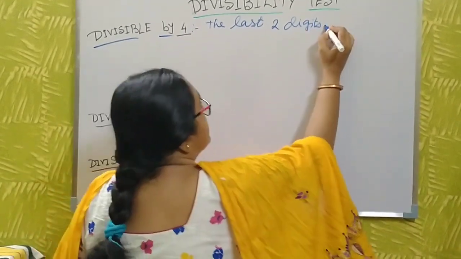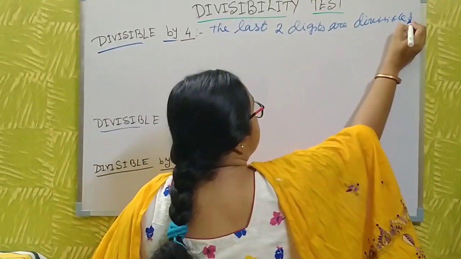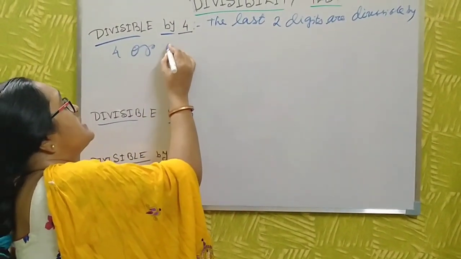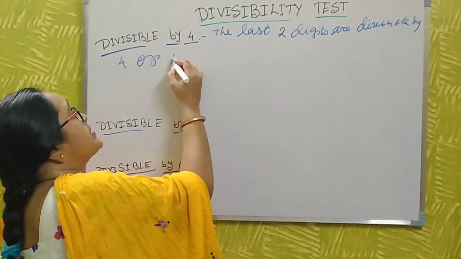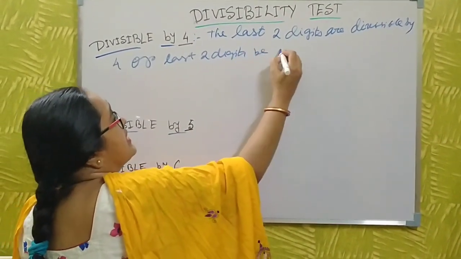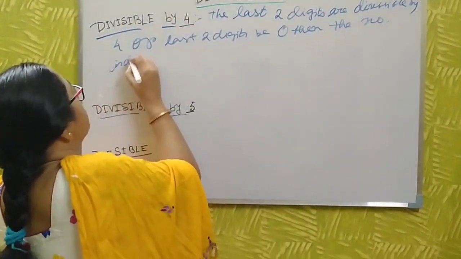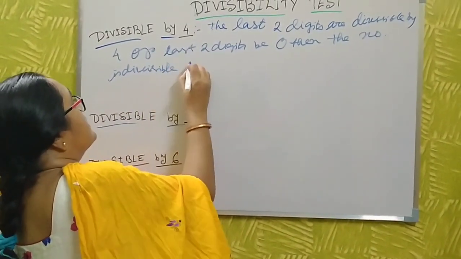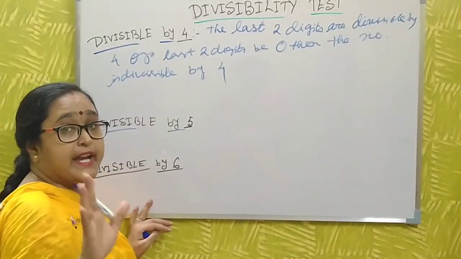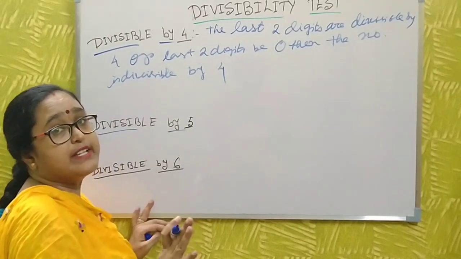If the last 2 digits are divisible by 4, or the last 2 digits are 00, then the number is divisible by 4. What is the meaning of this? If the last 2 digits of the number are divisible by 4, or the last 2 digits are 0, then the number is divisible by 4.